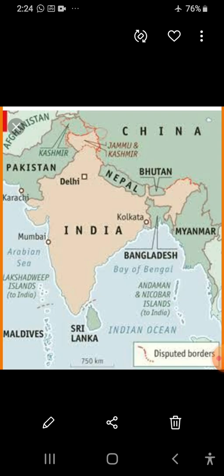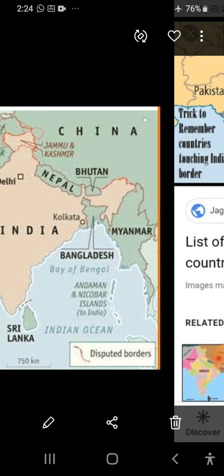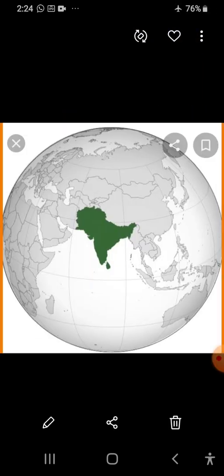Dear student, if I follow these things with the help of a map, it is very easy to understand. Okay dear student, so this is about the location of India on the world map, and also how our country shares its border with the different countries. I hope you are all understanding about our country India.